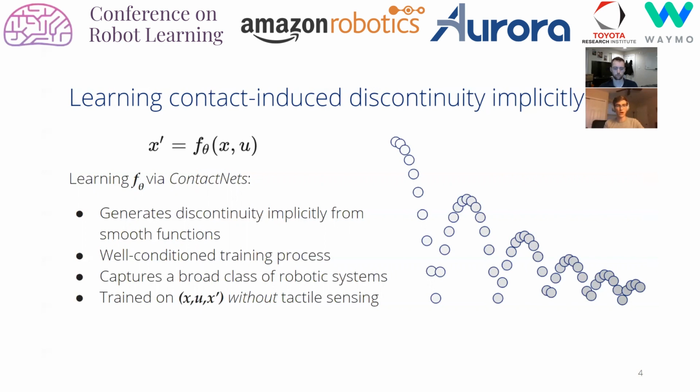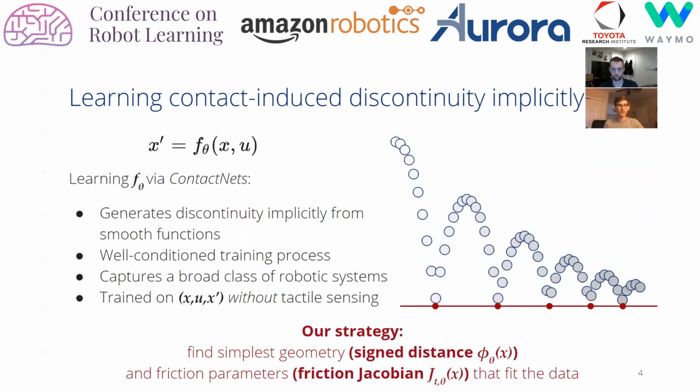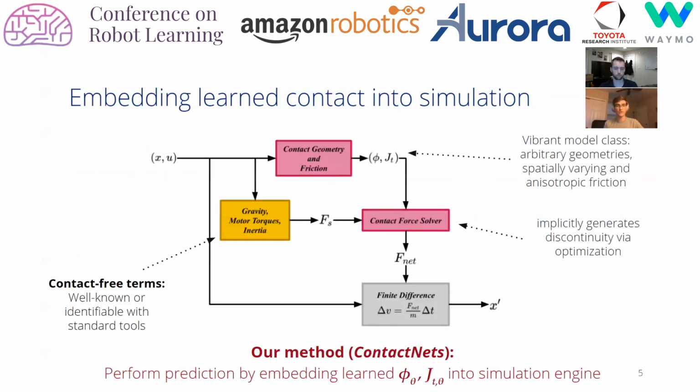Despite the fact that no ground is drawn, humans can intuitively notice the locations of each of the impacts and smoothly interpolate between them to hypothesize that the ground is flat. As an analog to this process, we implicitly learn contact behavior as a sign distance function phi and a friction Jacobian JT. Here, we show how phi and JT control the behavior of contact in physics-based dynamics, including those which underpin robot simulators like MuJoCo, Drake, and Bullet.